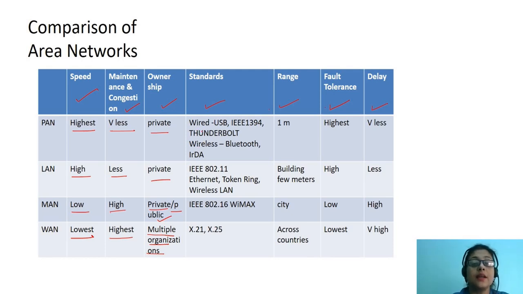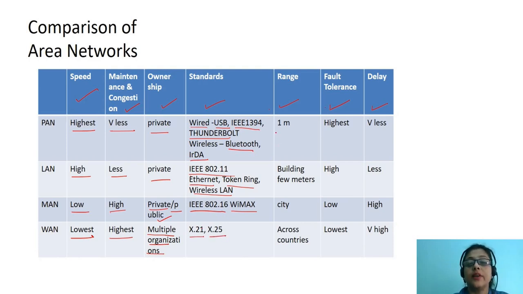Now let us see what are the standards that are used for different area networks. For PAN, for wired, we can have USB, IEEE 1394, Thunderbolt. And for wireless type of PAN, which we call WPAN, we can use Bluetooth and IrDA. The standard of LAN is IEEE 802.11. It can use Ethernet, token ring and wireless LAN as well. For MAN, the standard is IEEE 802.16 and it can use the standard WiMAX. For WAN, the standards used are X.21 and X.25.